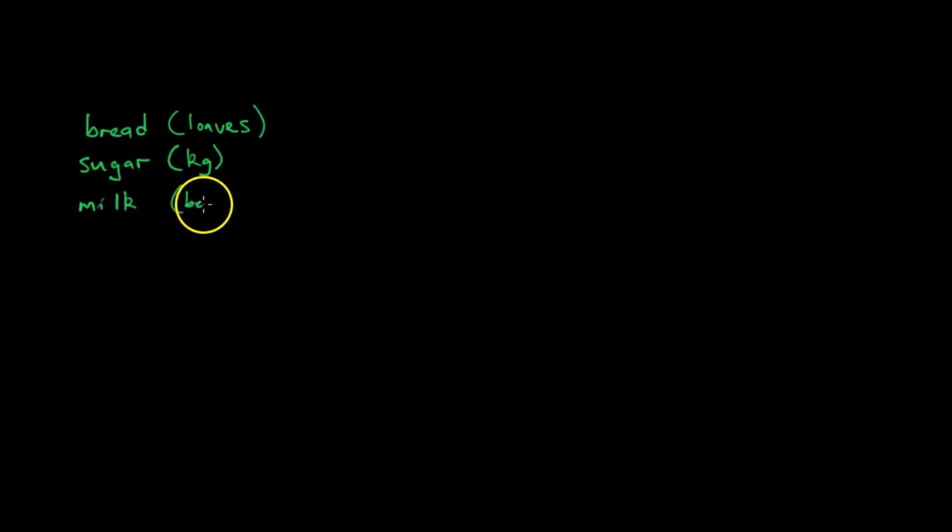We have bread, which is in loaves. Then we have sugar in kgs. Then we have milk. We are counting it in bottles. So this is what we have panapa.